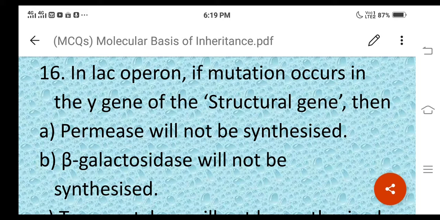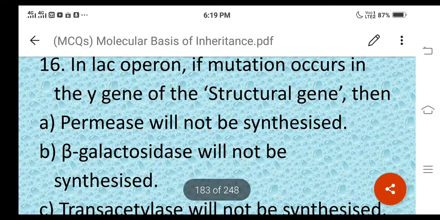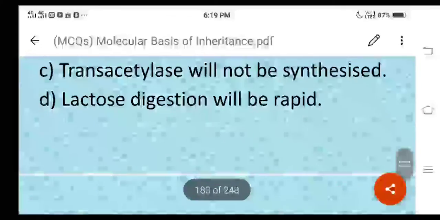And here if mutation occurs in Y gene, then permease will not be synthesized. Option A is the correct answer, right? Okay, then let us move on to the next question.